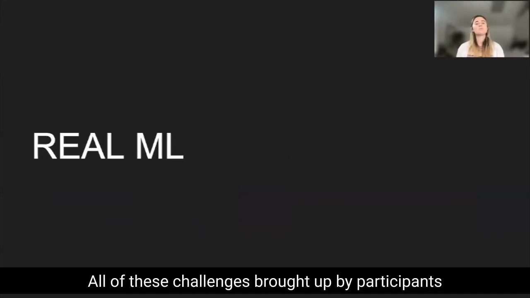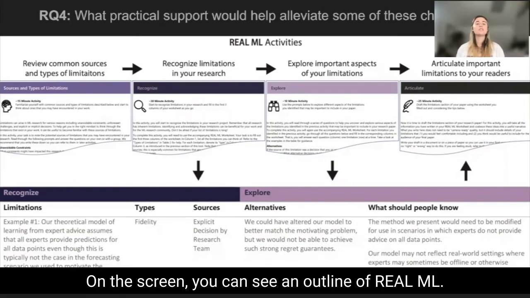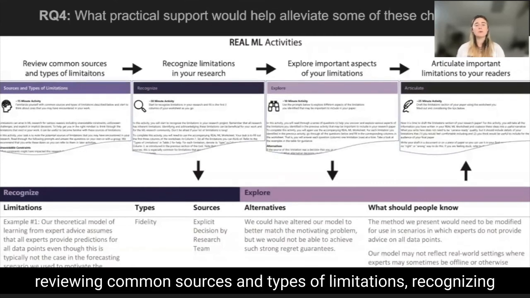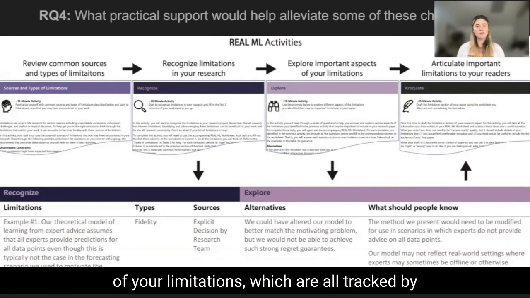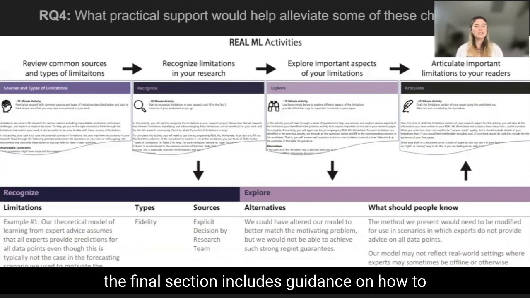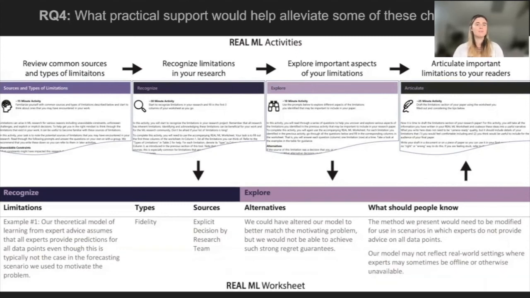All of these challenges brought up by participants heavily influenced our design of Real ML. On the screen, you can see an outline of Real ML. The first three sections of this tool include reviewing common sources and types of limitations, recognizing limitations in your research, and exploring important aspects of your limitations, which are all tracked by filling in the accompanying Real ML worksheet. And the final section includes guidance on how to articulate important limitations to your readers.